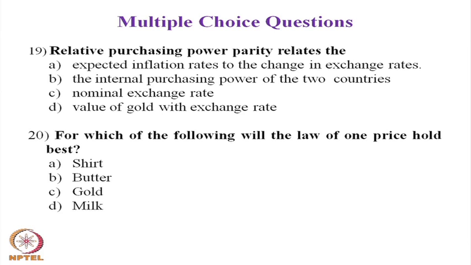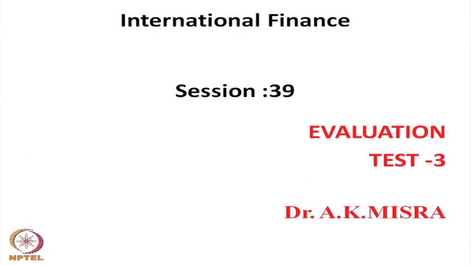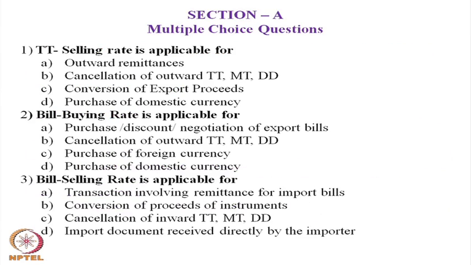All 20 questions we have discussed, and I hope you have marked all the right answers. Let us go to the answers of each of the 20 questions. Question number 1: TT selling rate is applicable for outward remittances.